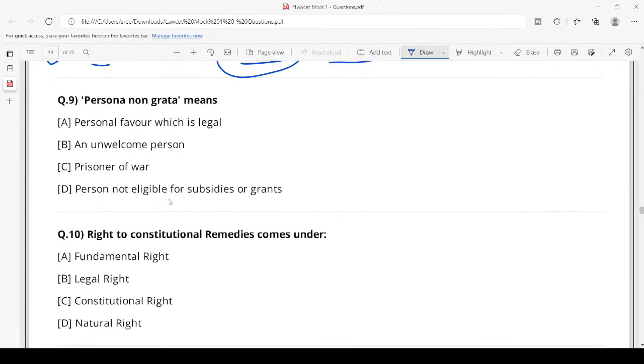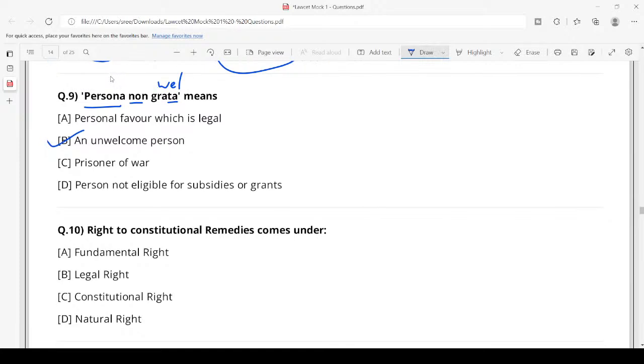Next, persona non grata. We have discussed it multiple times and it's a very important one. An unwelcome person. Persona means person, non is not, grata is greeting or welcoming someone. An unacceptable person or an unwelcome person is known as persona non grata.